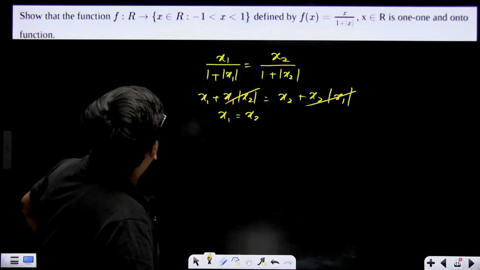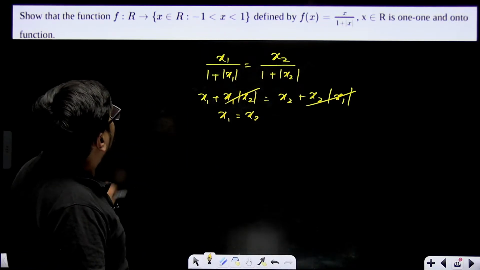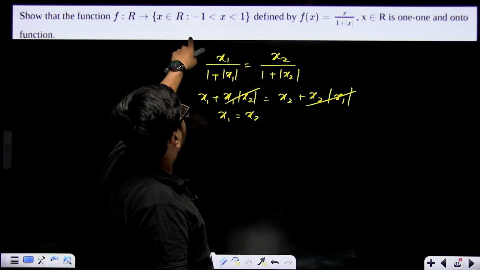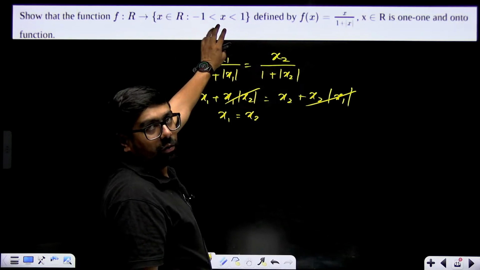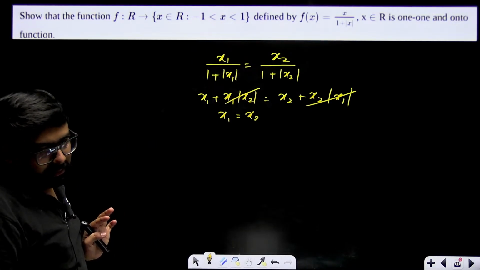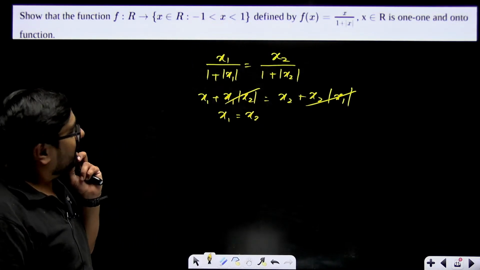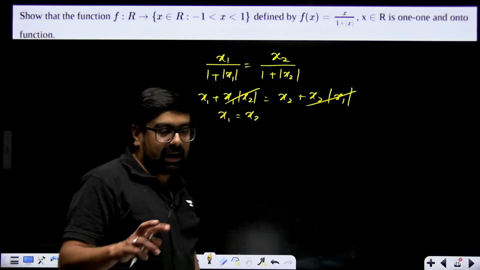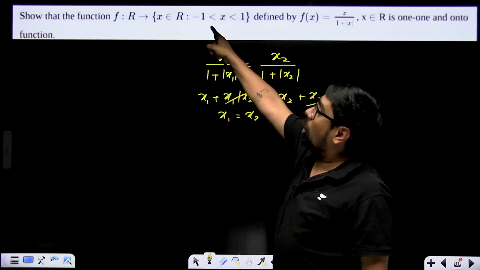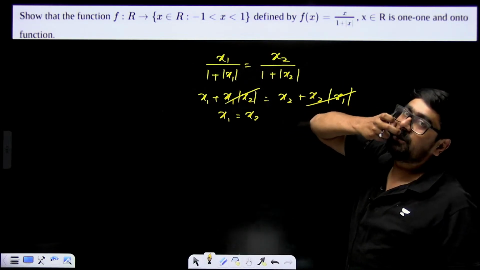Now one more important thing to note down over here. X is from minus 1 to 1, only from minus 1 to 1. That means the same function I can write in two ways, if it is negative or if it is positive. Not equal to minus 1, not equal to plus 1 also.